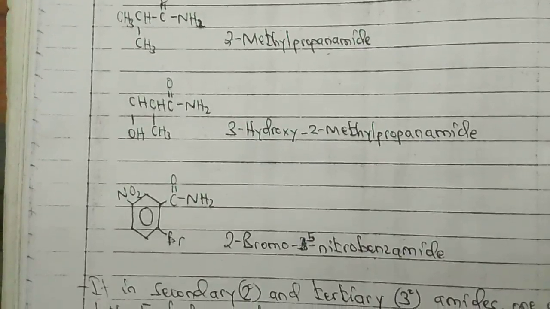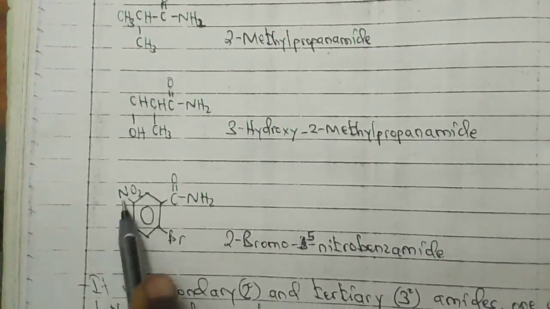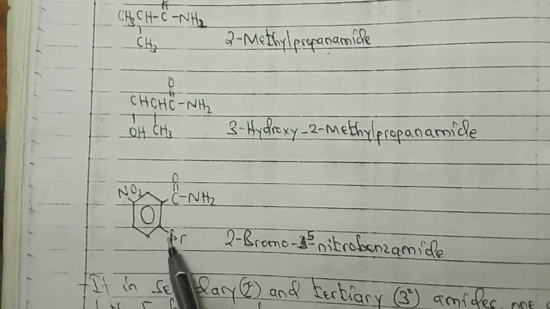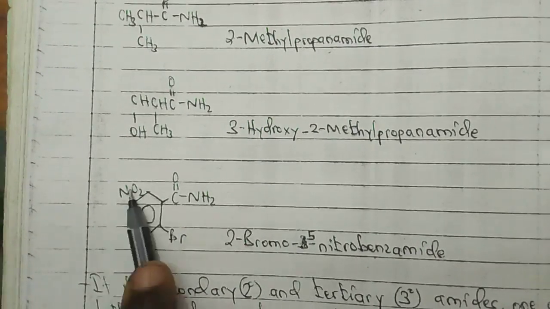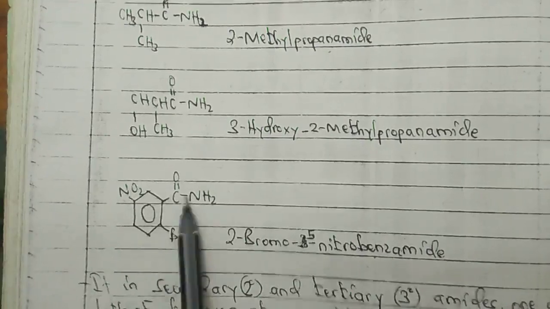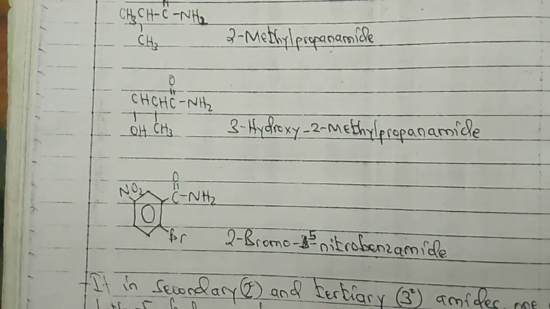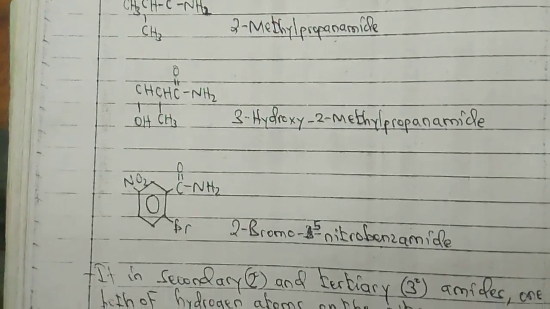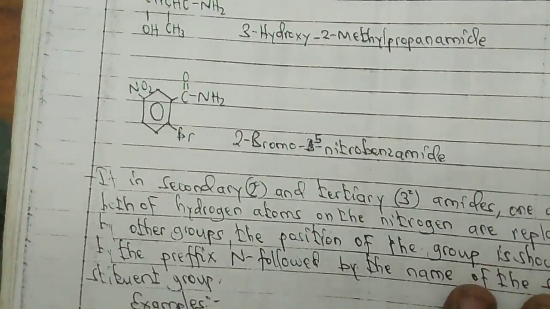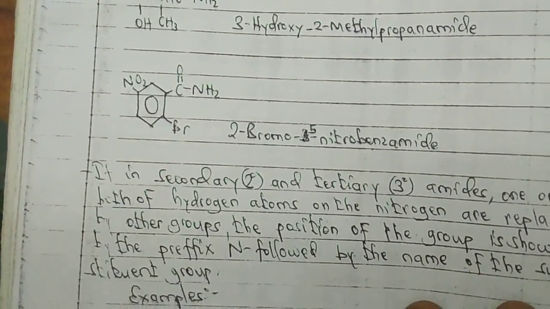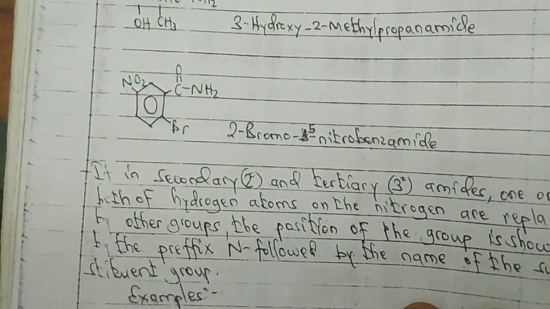Kwa mfano hapa inatakiwa ni nitro bromo, 1, 2 bromo then 3, 4, 5 nitro then benzoic acid, so 2 bromo 5 nitro benzamide. In secondary and tertiary amide, one or both of the hydrogen atom on the nitrogen are